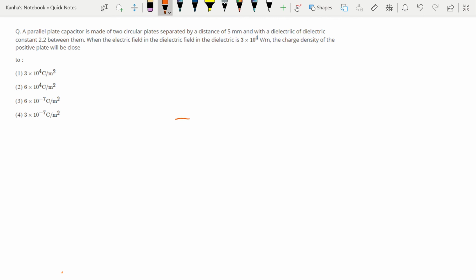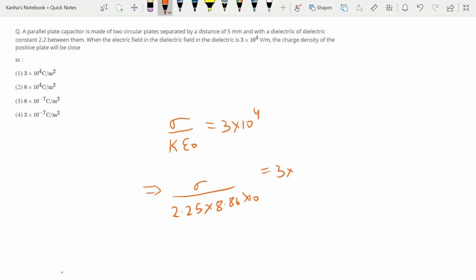So we know that sigma by K epsilon naught, which is my electric field inside the parallel plate capacitor, has been given as 3 into 10 to the power 4. That implies sigma by K epsilon naught equals that value. Using basic math I can easily find the answer, which is my third answer.